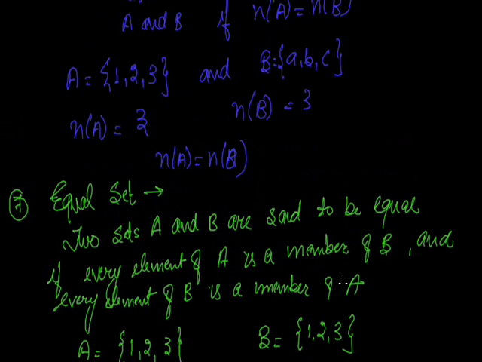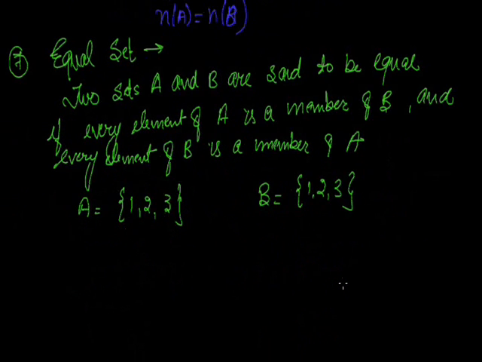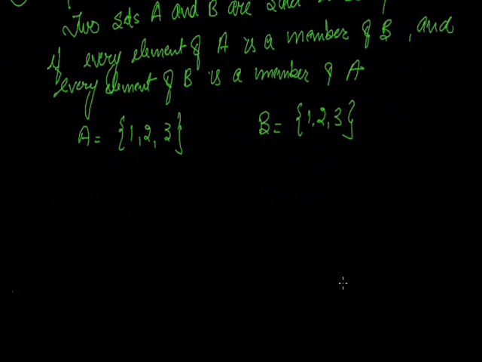In an equivalent set, only the number of elements should be the same, not the elements themselves. In equal sets, both conditions should be satisfied. Okay, let's take an example.